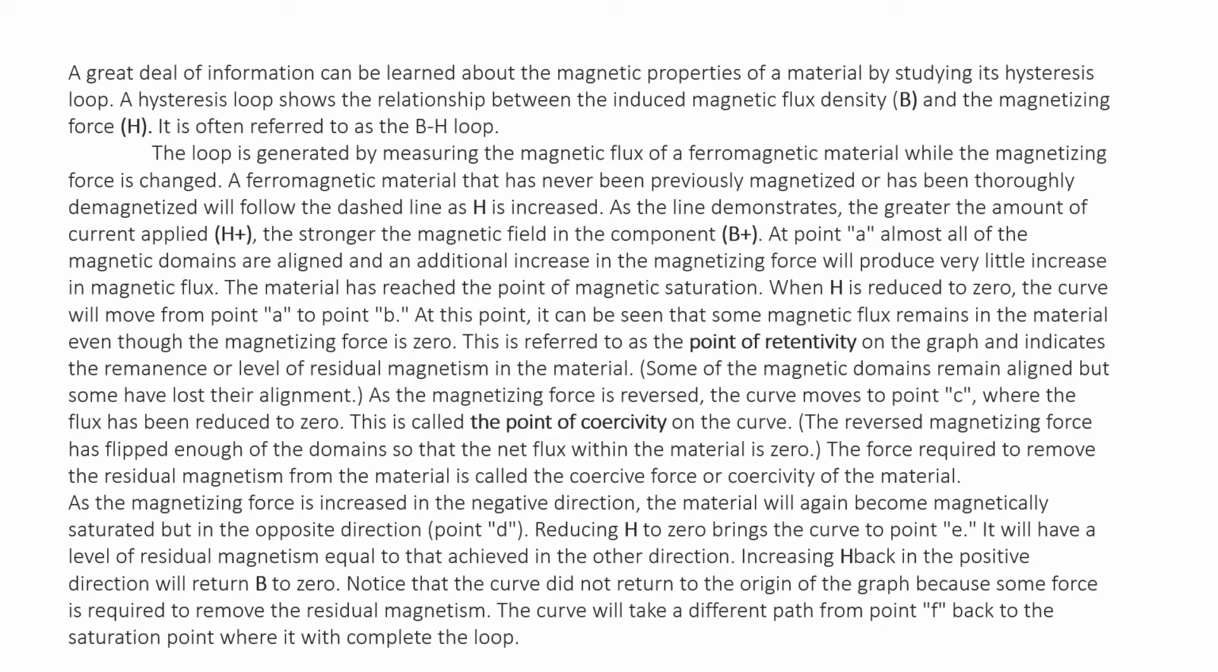We can have a great deal of information about the magnetic properties of a material by studying its hysteresis loop. The hysteresis loop shows the relationship between the induced magnetic flux density B and the magnetizing force H. Hence, it is often referred to as the BH loop. The loop is generated as shown in the figure on the previous slide.